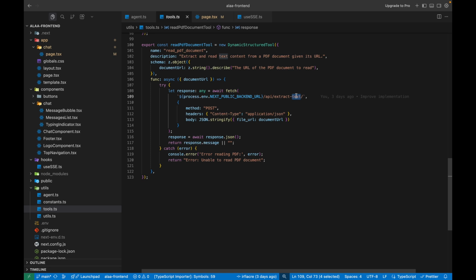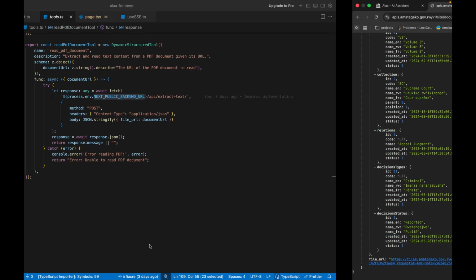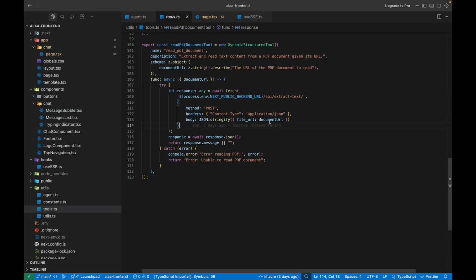It's the same thing we did for reading the normal document. It's the same thing as when we try to read the information from the data set, but what's different is that we are loading it from the URL. Now after getting this document, I pass the document URL and then get the response.